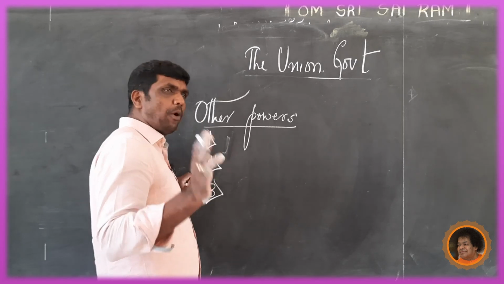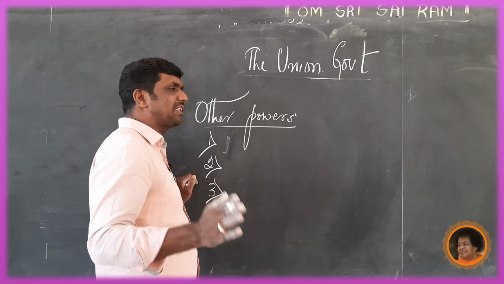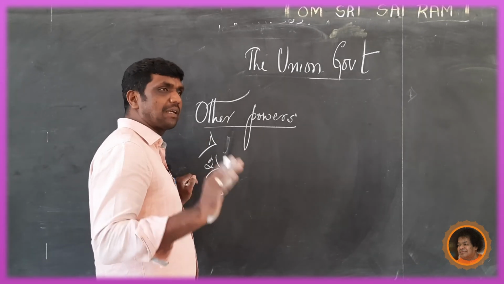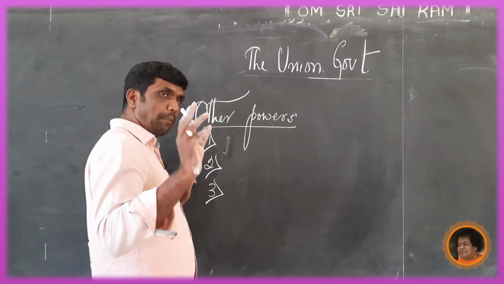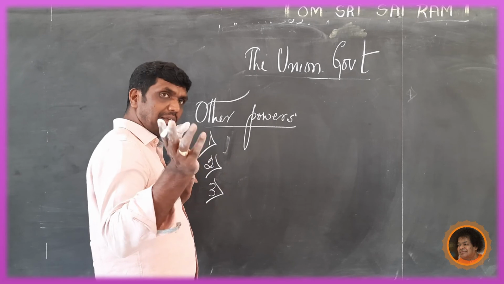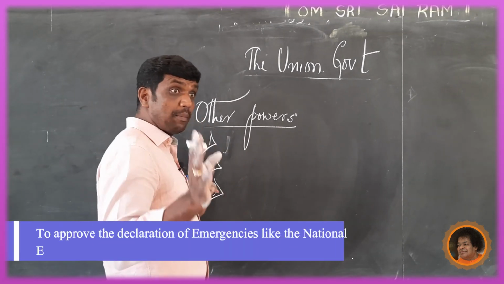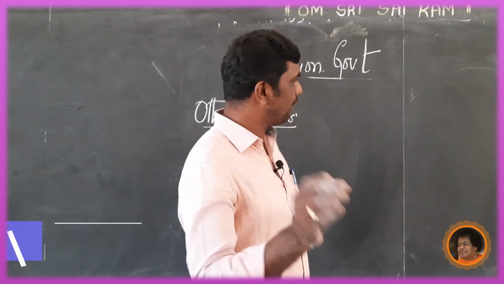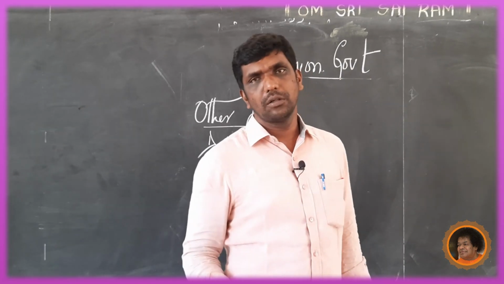Then to discuss the reports of committees and commissions such as the Public Service Commission, Finance Commission, Election Commission and Backward Class Commission. These reports can be discussed in Parliament. To approve the declaration of emergencies like national emergency, state emergency and financial emergency. These are all the other powers of Parliament.